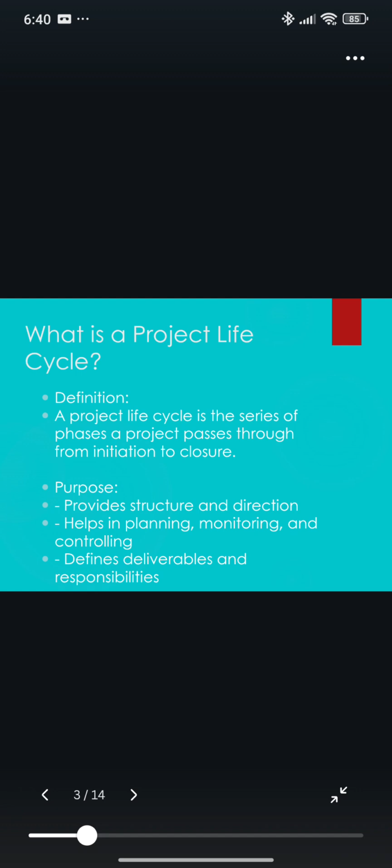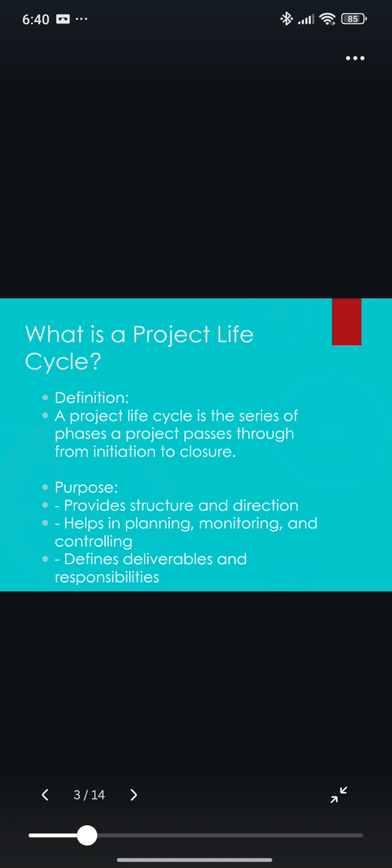The purpose of having a project life cycle is simple. It provides structure, it helps in planning and monitoring, it clearly defines deliverables, responsibilities, and checkpoints. Without this structure, projects can quickly become chaotic, leading to delay, cost overruns, or incomplete deliverables.